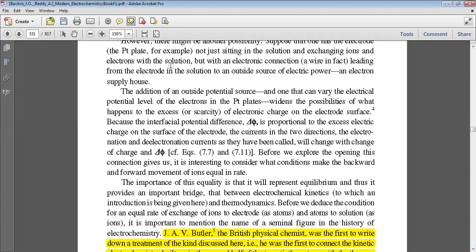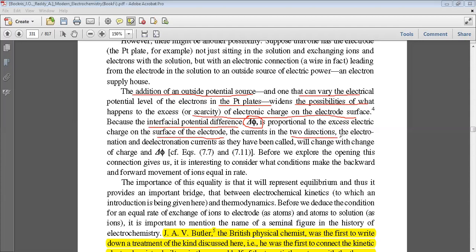So we are basically adding an outside potential now. The addition of an outside potential source, one that can vary the electrical potential level of electrons in the platinum plates, widens the possibility of what happens to the excess or scarcity of electronic charges on the electrode surface, because the interfacial potential difference delta phi is proportional to the excess electric charge on the surface of the electrode.